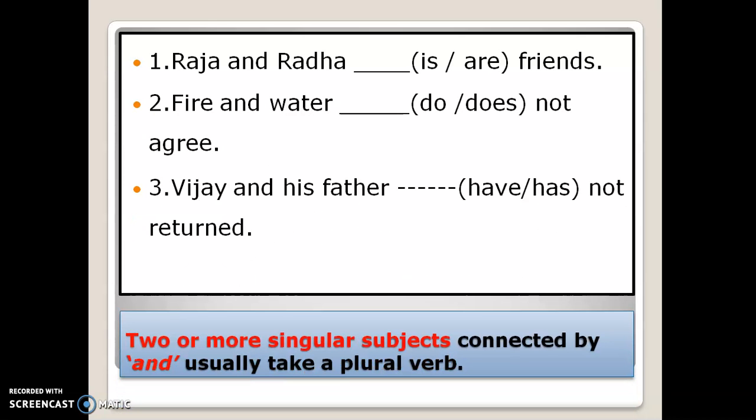Now you see, this is the first rule. When two or more singular subjects are connected by and, they usually take a plural verb. Two singular subjects connected by the conjunction and will take a plural verb, not a singular verb. Now in the first sentence, Raja and Radha are friends. Fire and water do not agree. Vijay and his father have not returned.